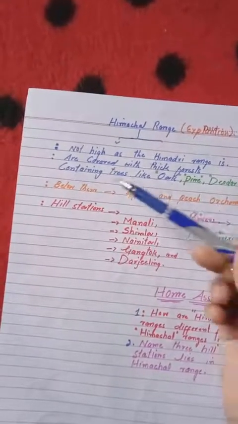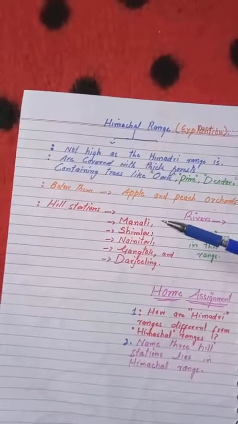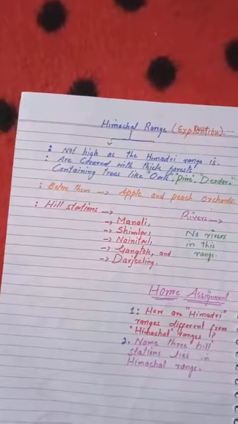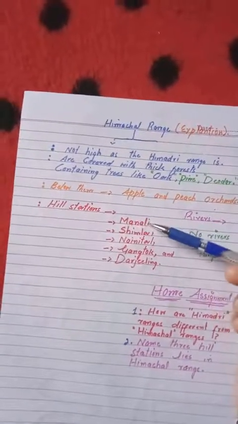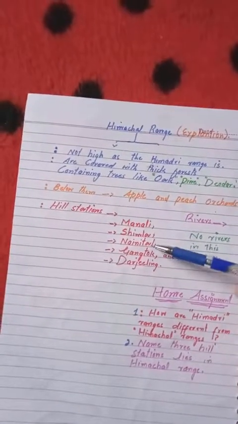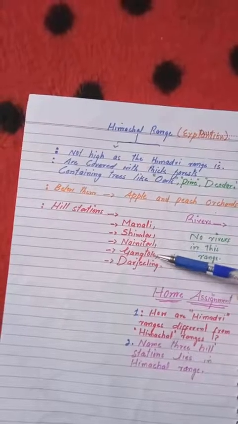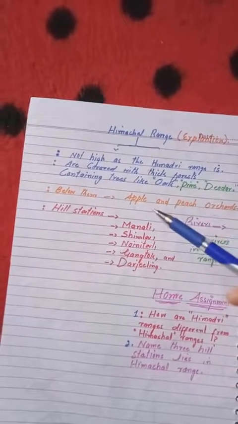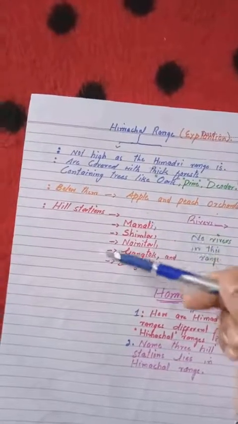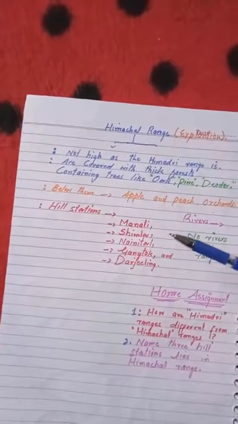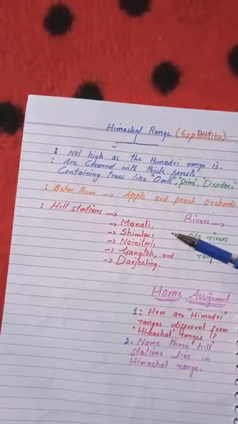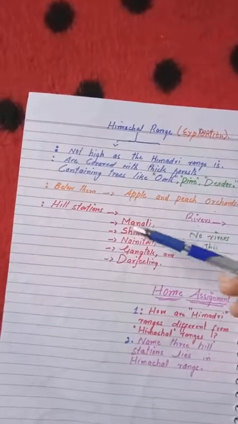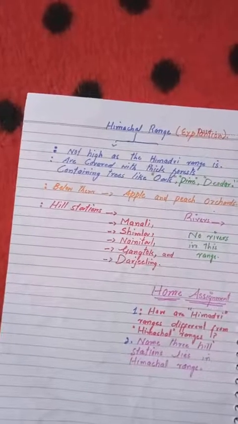In this range you also find some beautiful hill stations. Manali is there, Shimla is there, Nainital is there, Gangtok is there, Darjeeling is there. In this Himachal mountain range you find very beautiful hill stations where people go and spend their vacations, because these are very beautiful places to visit.